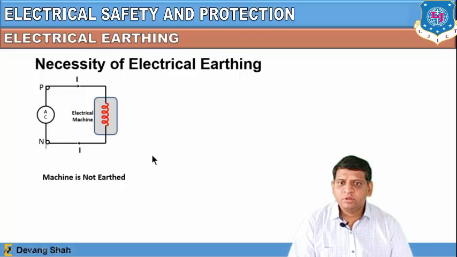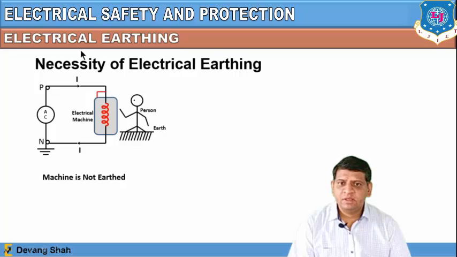In this condition, let's say you are just sitting beside this electrical machine, and some malfunctioning occurs so that a high value of current is also passing through the outer body of this electrical machine or any home appliance. By chance, if you touch the outer body of this electrical machine or home appliance, you will experience an electric shock.